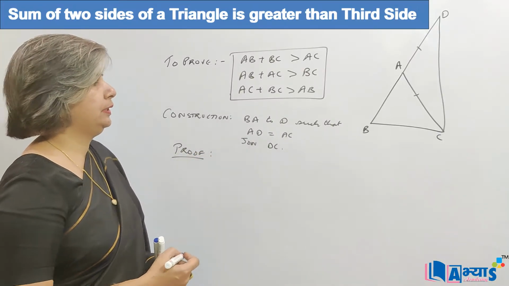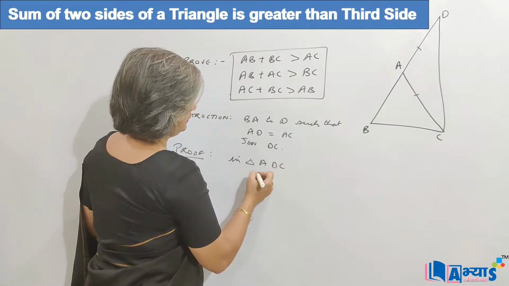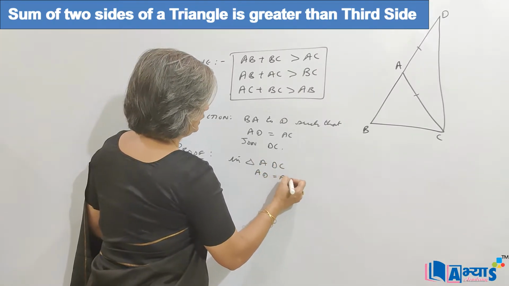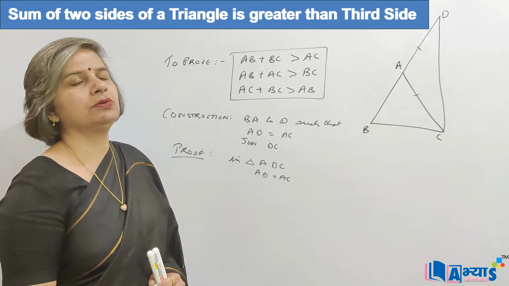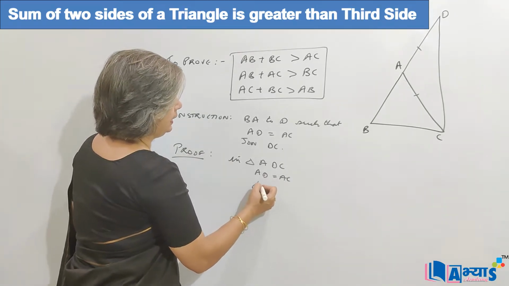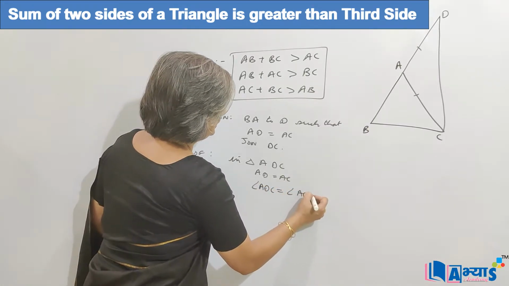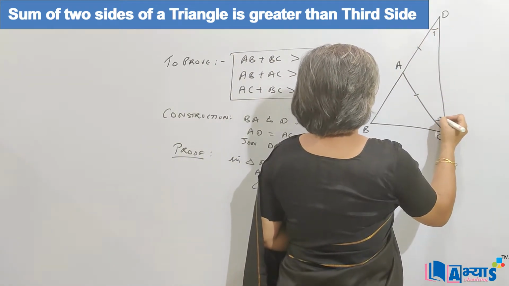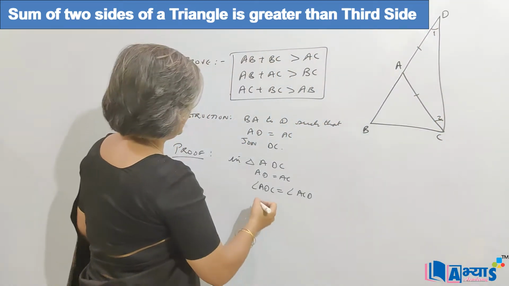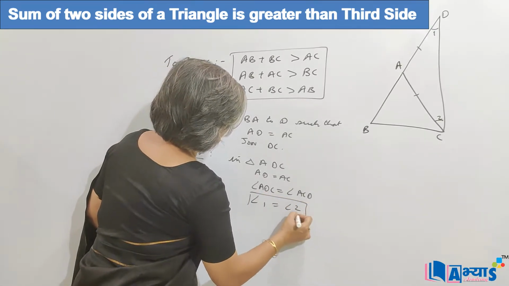In the proof, in triangle ADC, AD is equal to AC, and we know that if sides are equal then the opposite angles are also equal. So angle ADC will be equal to angle ACD. Let us mark them as angle 1 and angle 2. So we can say that angle 1 is equal to angle 2.